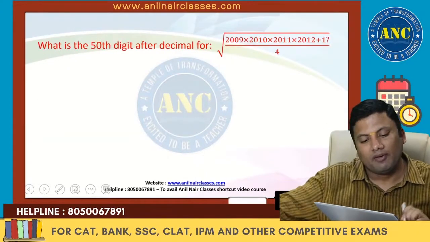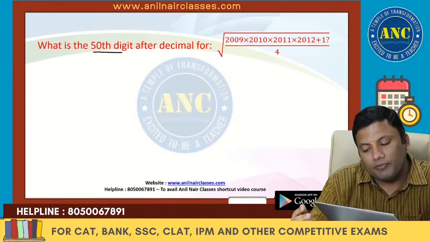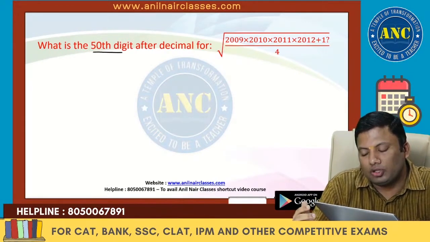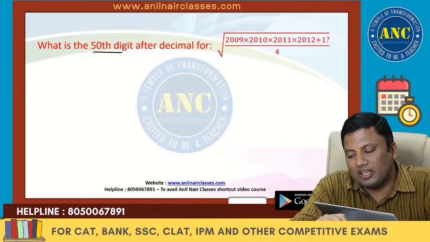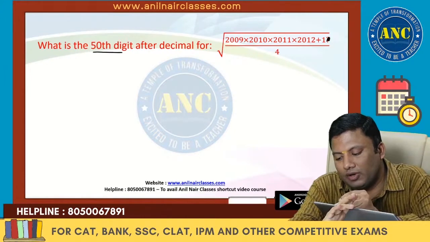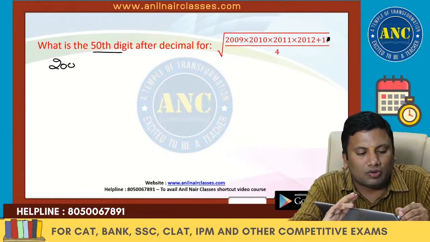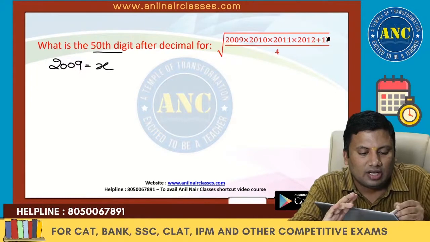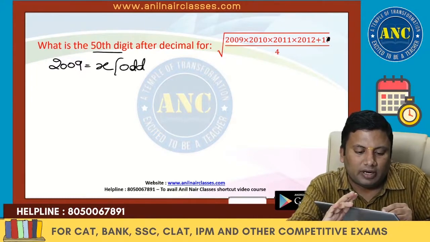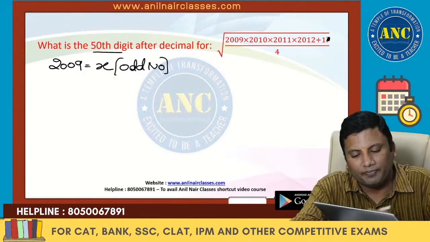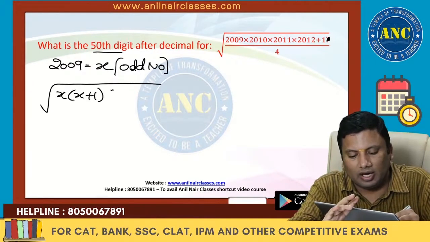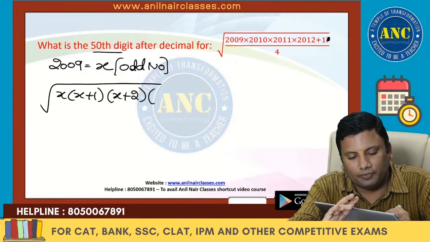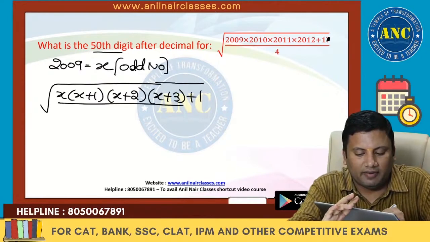Another one. What is the 50th digit after the decimal for root of 2009 into 2010 into 2011 into 2012 plus 1, when divided by 4? Let 2009 be x. X is an odd number, which we are going to use in this logic. So this is root of x into x plus 1 into x plus 2 into x plus 3 plus 1, when divided by 4.